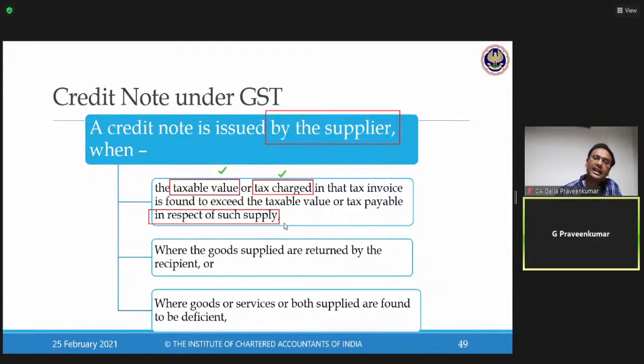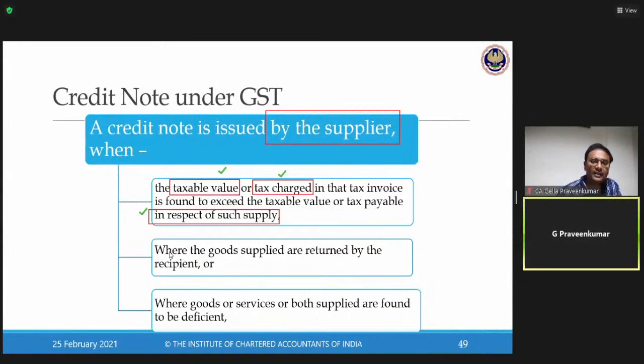Alternatively, tax charged. Sir, I have to raise an invoice with 12% rate of tax. By error of commission, I have considered 18%. So, either your taxable value has been charged higher or tax charge is higher. In that case, in relation to that supply, I can issue something called a credit note. Write down in your working note. First point, taxable value or tax charged higher than the taxable value or tax to be charged in relation to such supply. So here, two important things, taxable value or tax.